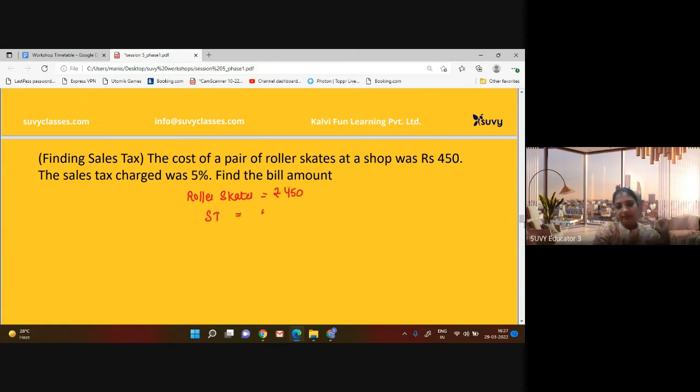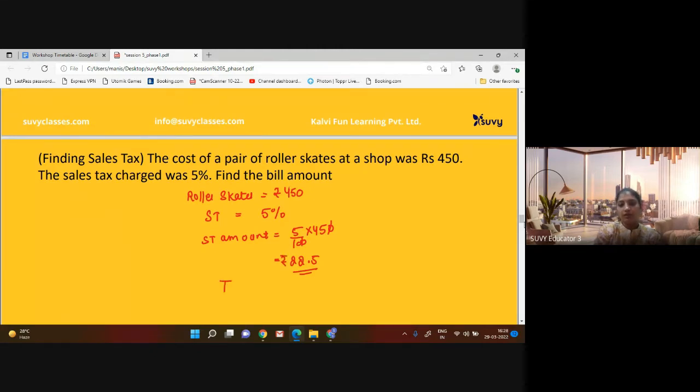Sale tax is 5%. So the sale tax amount is 5% of this 450 rupees. When we multiply 45 into 5, it will give us 225, so 22.5 rupees.